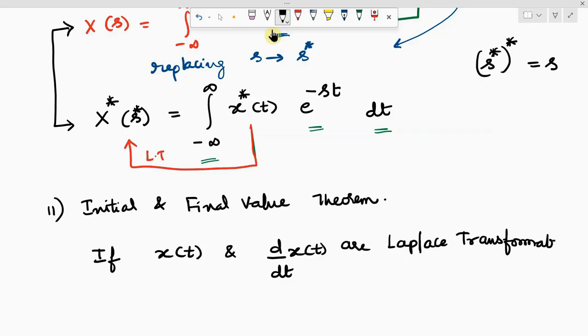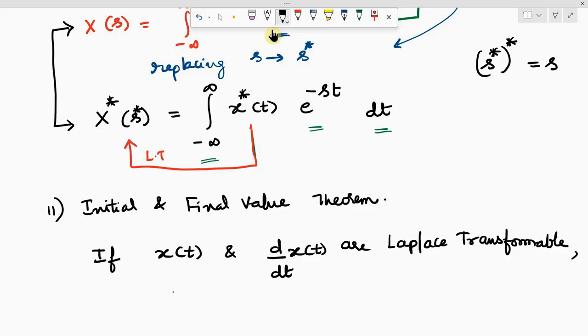What do you mean by this? x of t and the first order differentiation of x of t are Laplace transformable means their Laplace transforms exist. Okay? The meaning is x of t Laplace transform exists and d by dt x of t Laplace transform exists. The meaning of this statement.